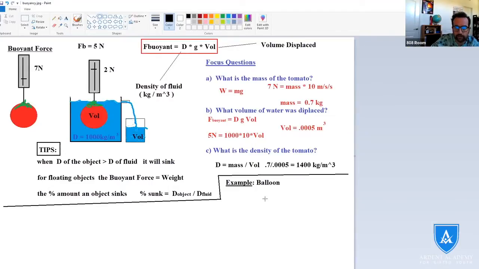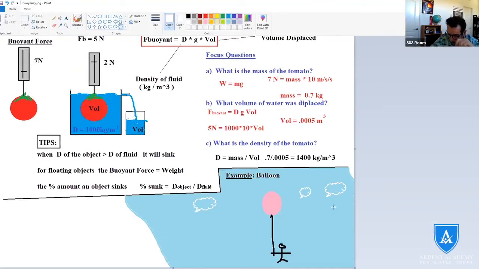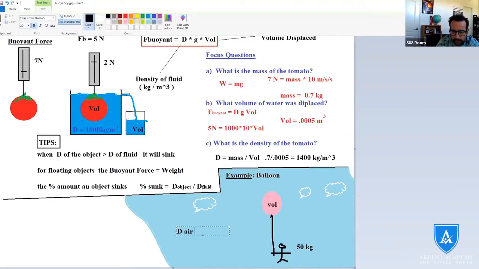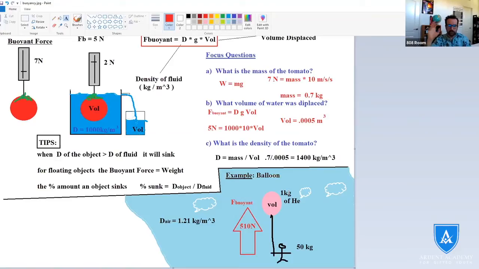So let's draw a balloon. And the question is, what volume of balloon is necessary for this? The density of the air is going to be really important because the air is the fluid in this context. So how much volume is the balloon? What bigness of a balloon? This is a balloon about the size of a car.